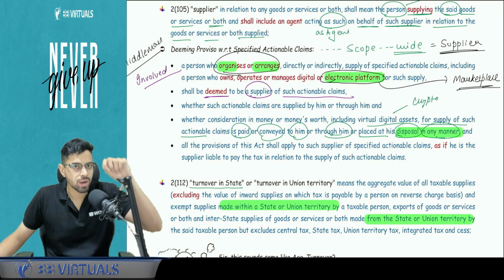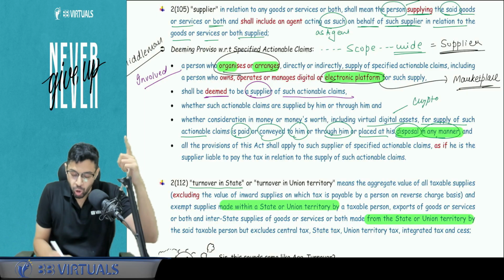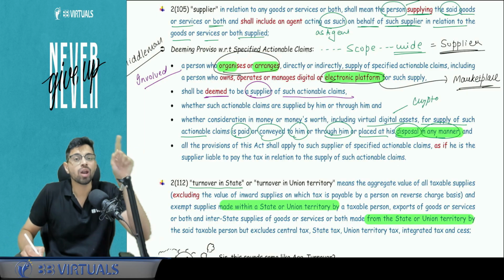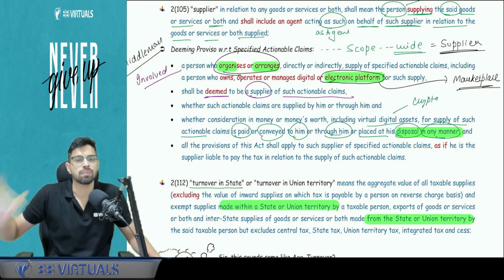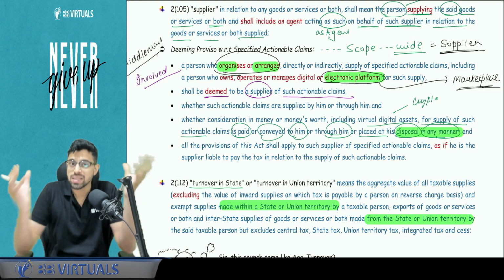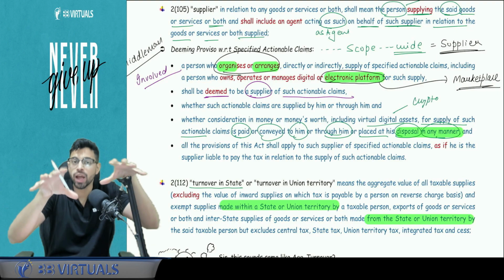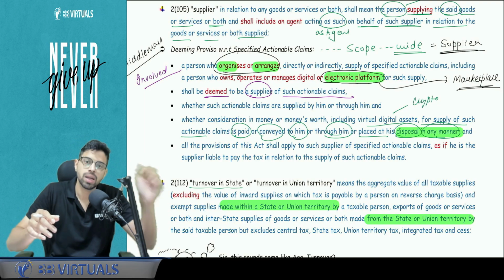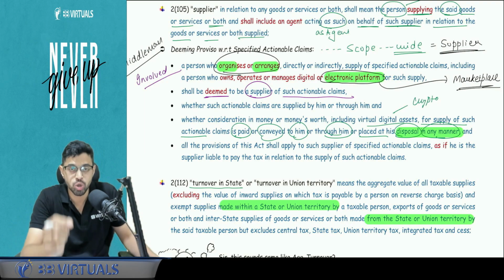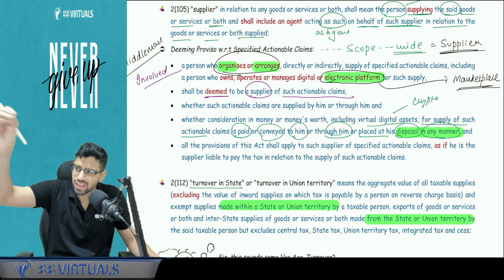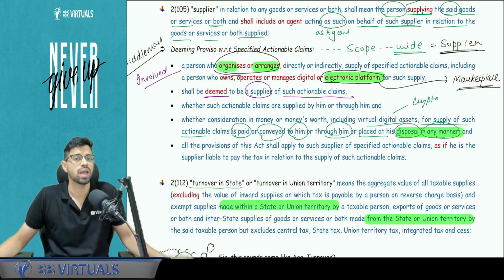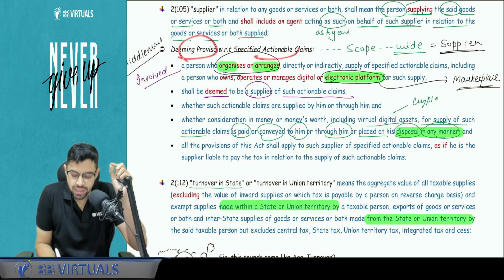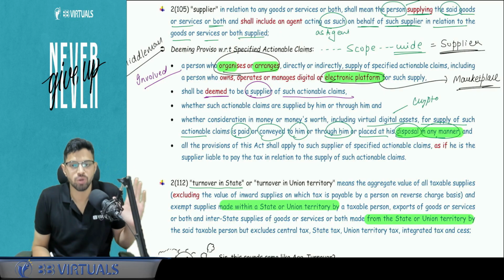So all those people who are managing that electronic platform, or who are organizing or arranging this kind of specified actionable claims, shall also be considered as supplier. They are actually not a supplier. They are someone involved in that particular arrangement of the supply, but they will be termed as supplier because the government wants to ensure that if tomorrow we are not able to identify the actual supplier or recover GST from them, we will hold these people as the suppliers and recover GST from them.